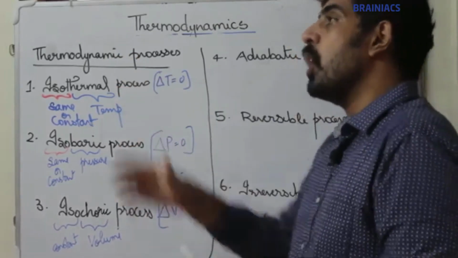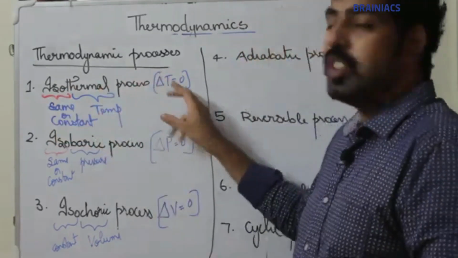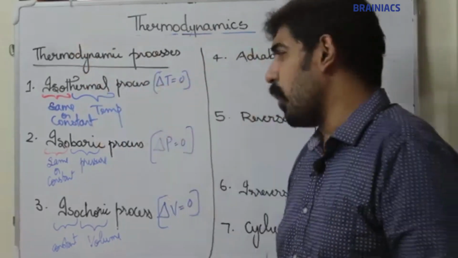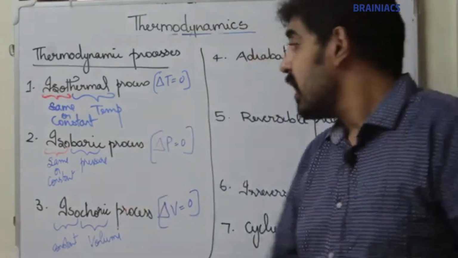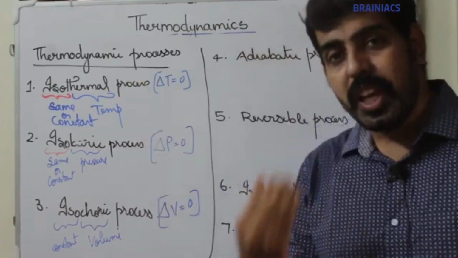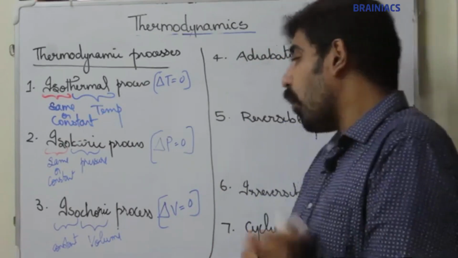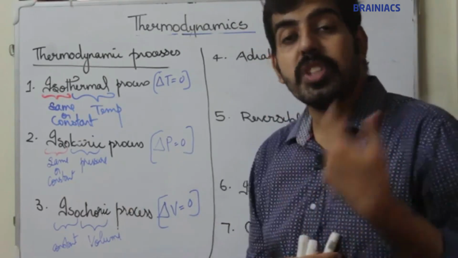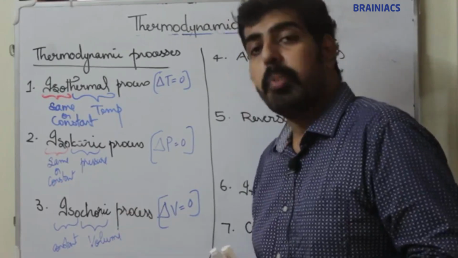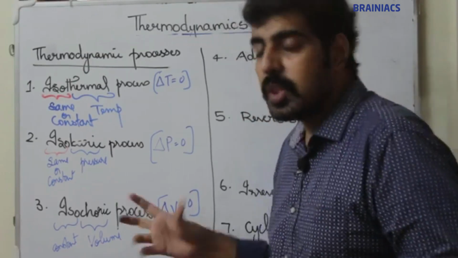First one, the isothermal process. A process which takes place at constant temperature is known as an isothermal process. There is no change in temperature, that means delta T is equal to 0. Now, what is an isobaric process? Iso indicates constant, bar indicates pressure. A process which takes place at constant pressure, that is delta P is equal to 0. Now, an isochoric process takes place at constant volume, so change in volume is equal to 0.